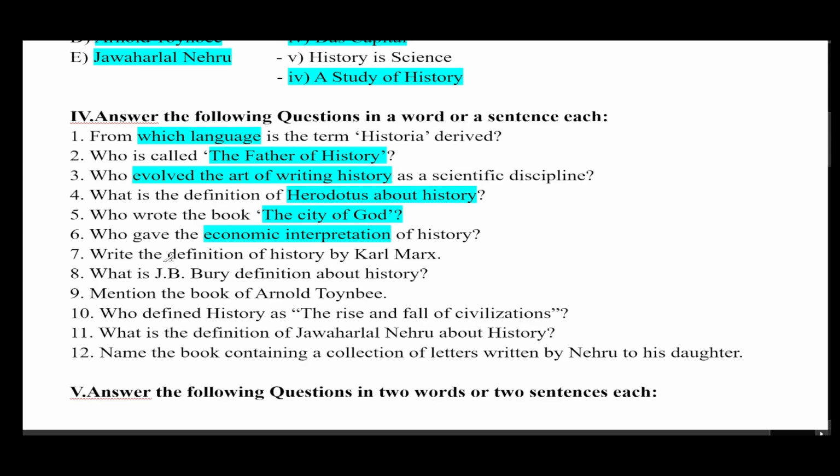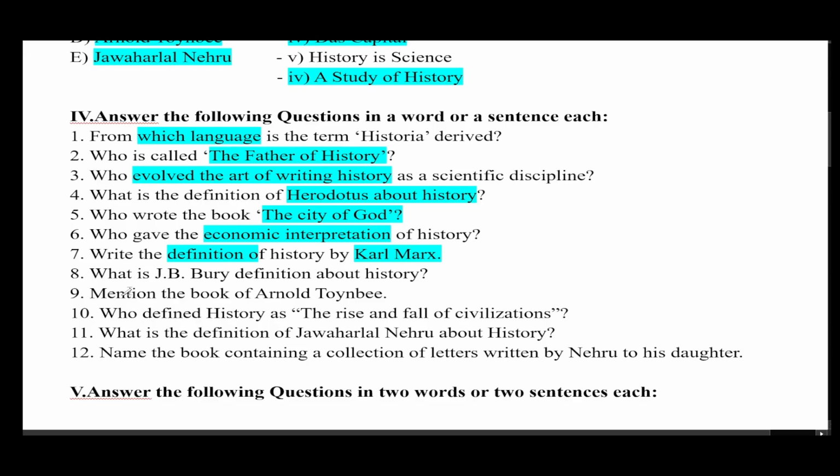In his definition, he says, history is the story of the struggle between haves and have-nots. Haves means rich people, have-nots means poor. The next question is also about the definition of history. According to Karl Marx, history is the struggle between haves and have-nots.